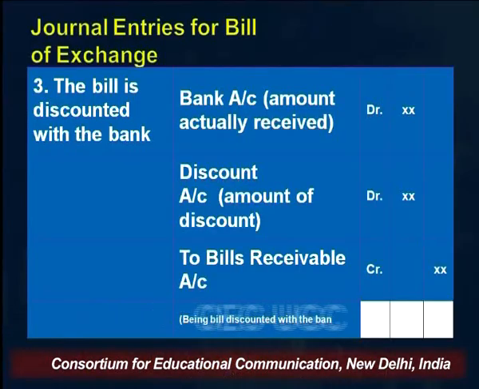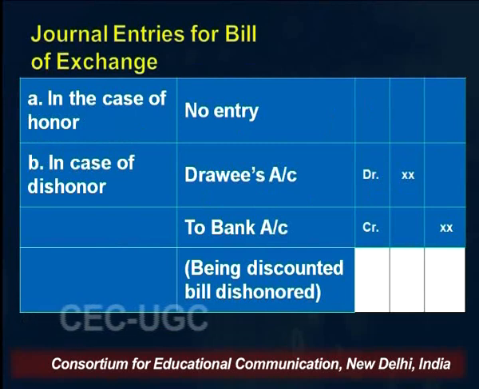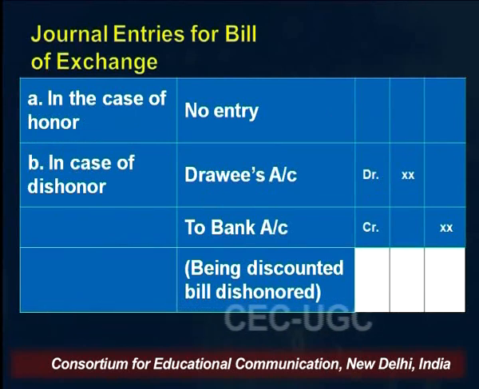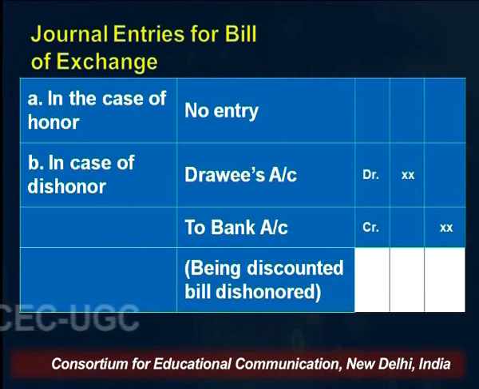So this was the third main scenario, when we get the bill discounted. Okay. Now coming to the two possibilities. When the bank has held that bill and it is honored, the bank will get paid by the drawee. So in our books, in the books of drawer, there is no need for any entry, right?